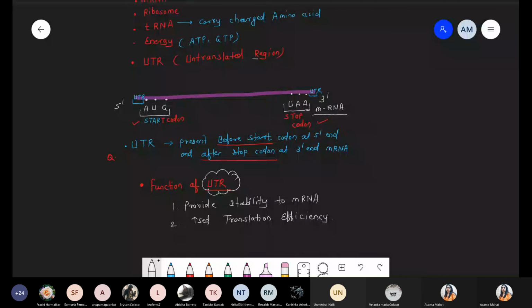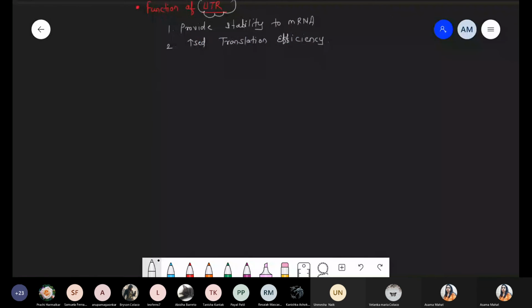So ये पार्ट हो गया. These are the translation unit. We consider messenger RNA, ribosome, tRNA, energy required, ATP and GTP, as well as UTR, untranslated region. Okay, chalo. Now we are talking about the NEET 2020 question. Steps of translation. Should I continue?